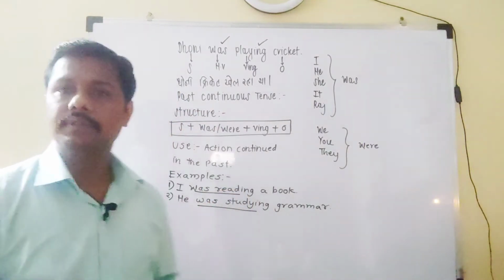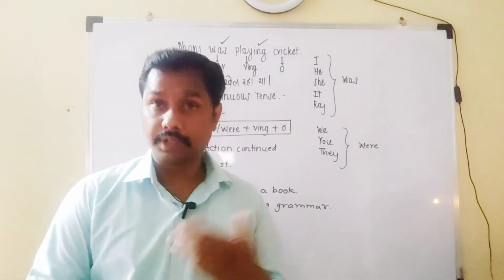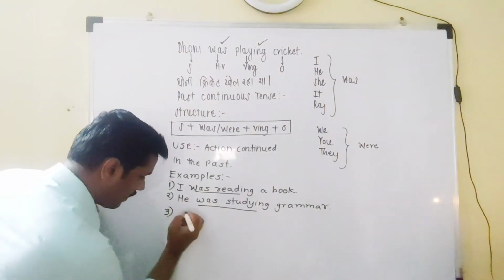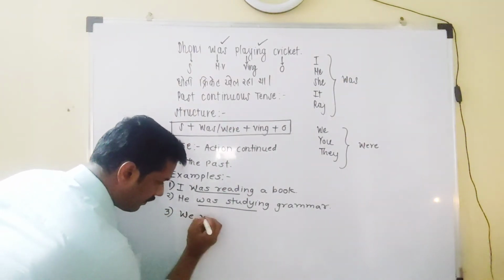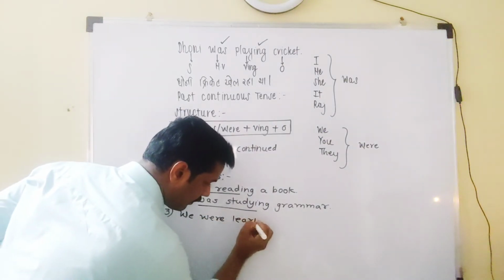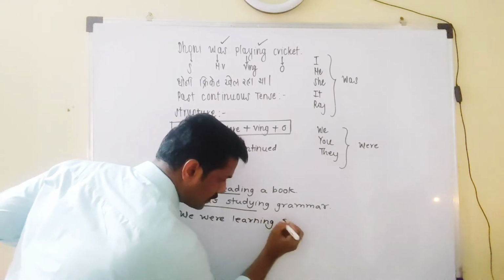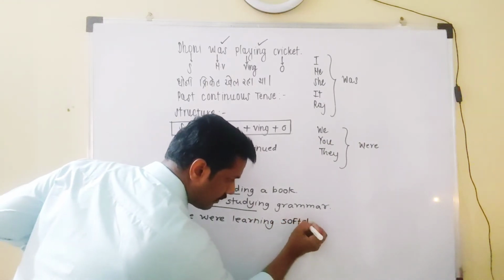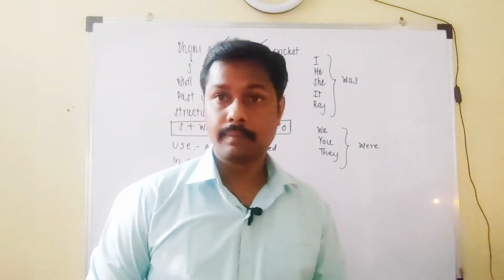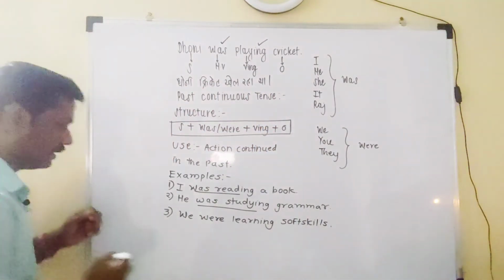Now here we have to use some sentences where we can use were. So look at this. We were learning soft skills. Okay, next sentence.